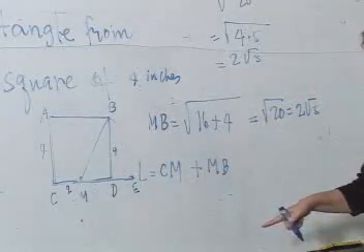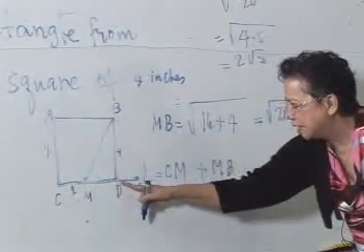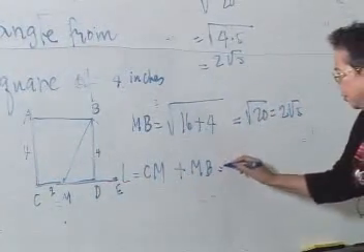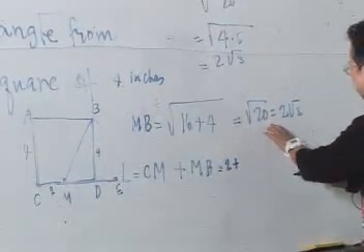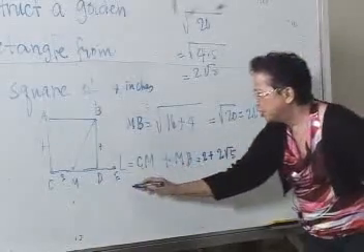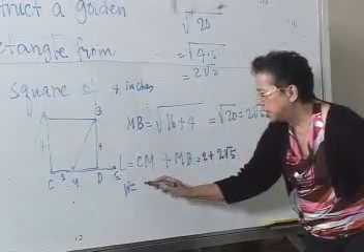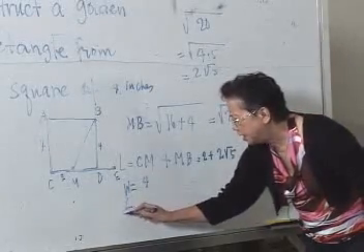So therefore, the length L is CM, 2, plus ME. So 2 plus ME is 2 plus 2 square root of 5. And then the width is the same width as the original square, which is 4. So, let us consider length over width.